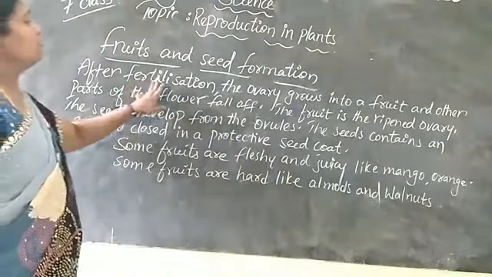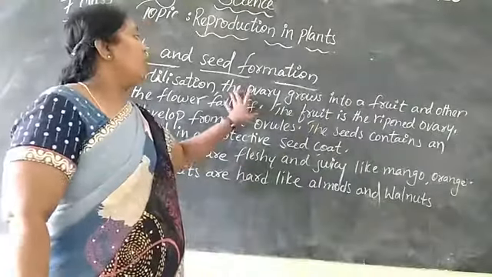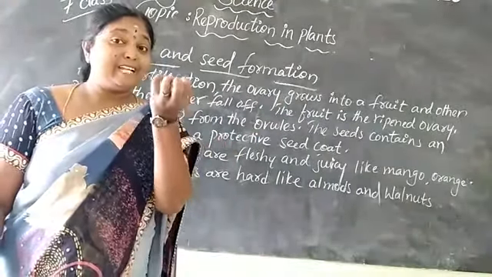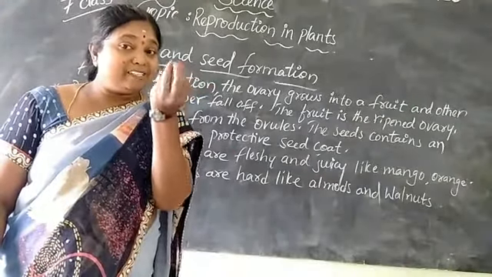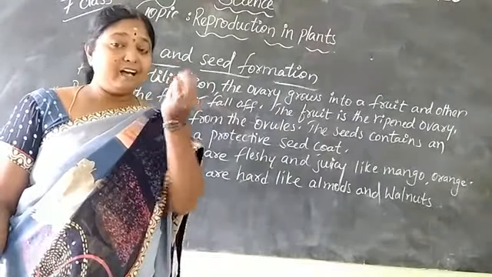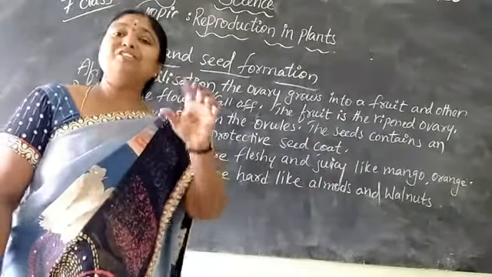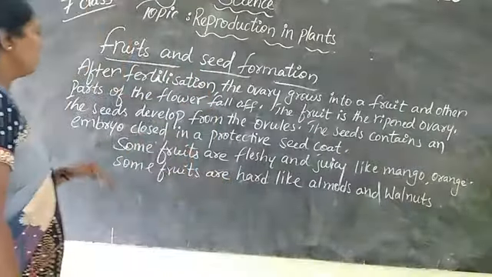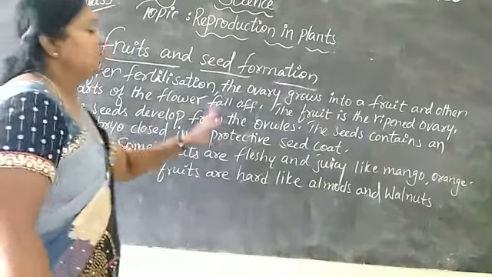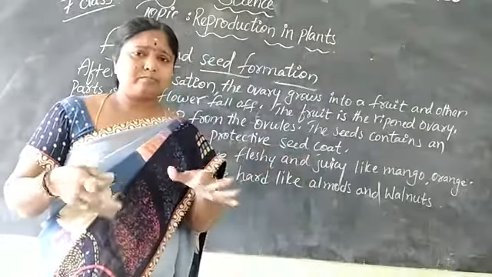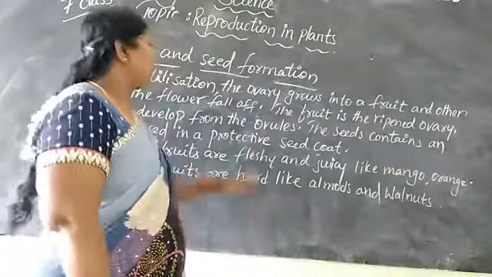After fertilization, the ovary grows into a fruit. Where is the flower we are having? Down. Already we have seen in the figure, there we will be having that ovary. That only is going to develop as the fruit, and other parts of the flower will fall off. What is that? Petals, sepals. These will all fall down.